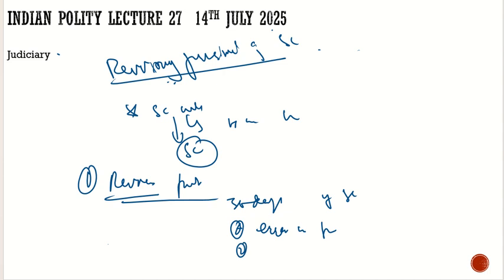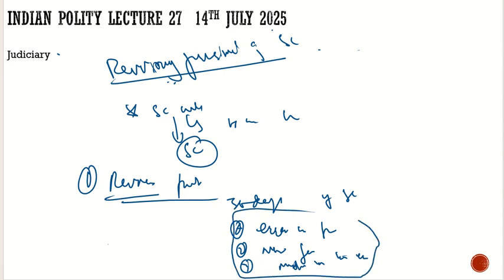Second, a new fact has emerged. Third, there is a mistake in the earlier judgment. If these factors exist, then within 30 days you can go for the review petition.